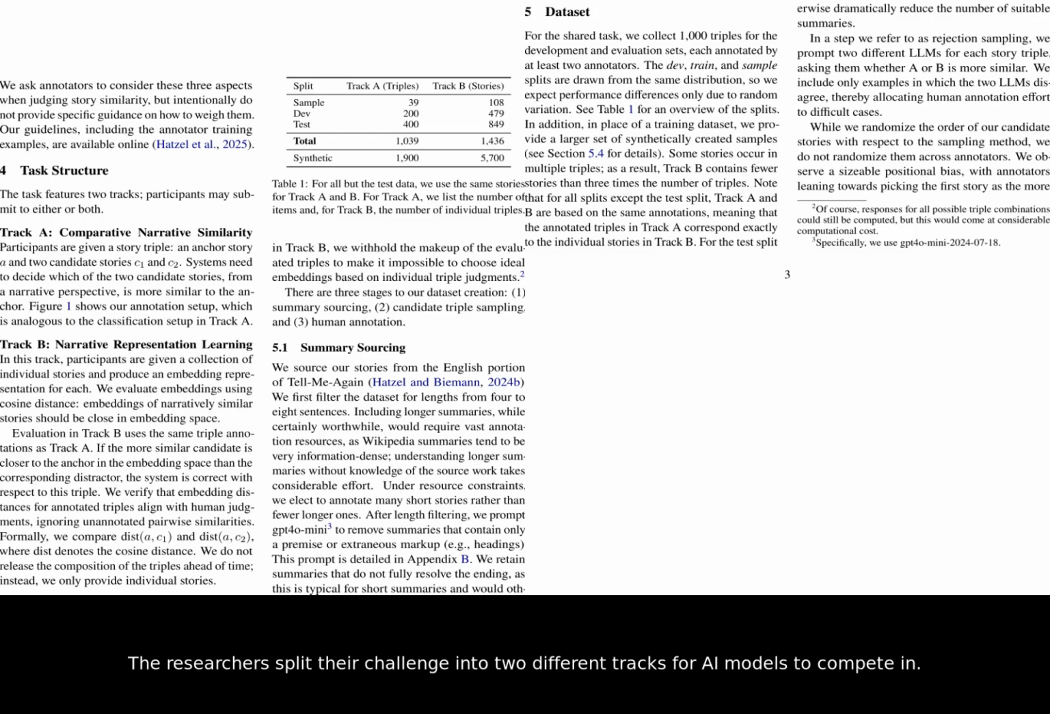The researchers split their challenge into two different tracks for AI models to compete in. In Track A, the systems were given 3 stories and had to pick which candidate was most like a reference story. In Track B, the AI had to create mathematical representations of a story's meaning called embeddings.